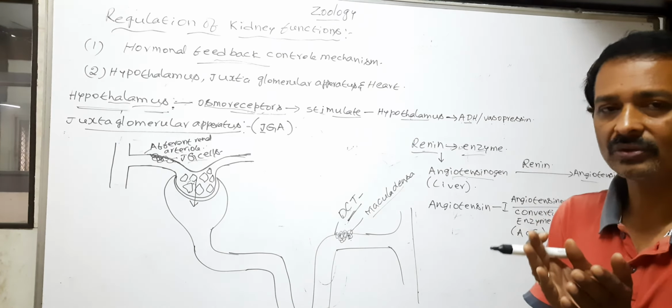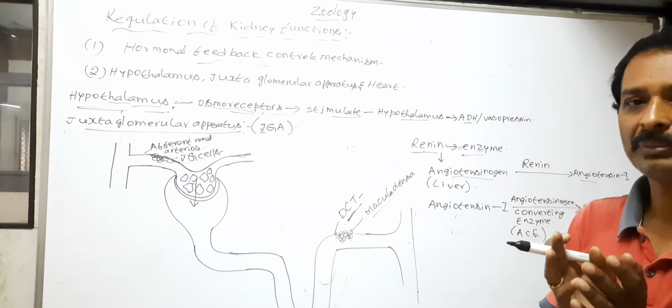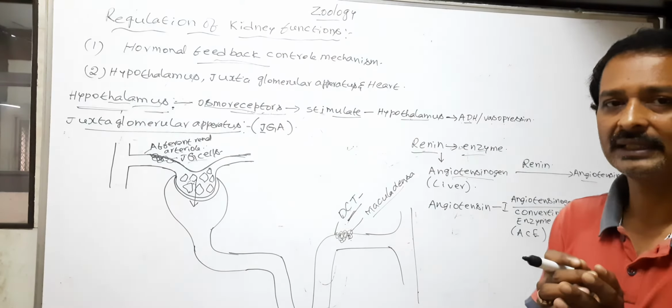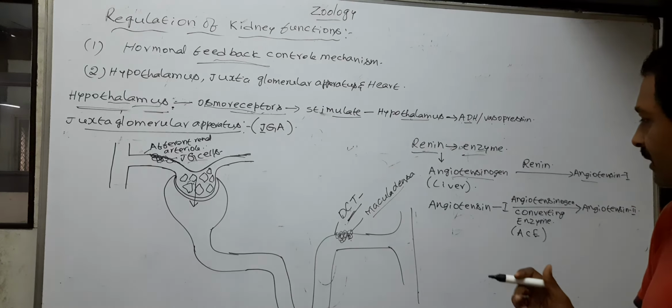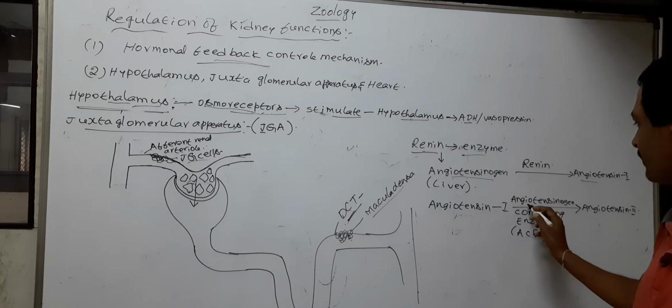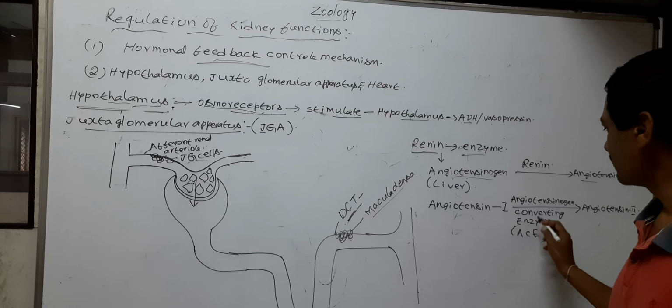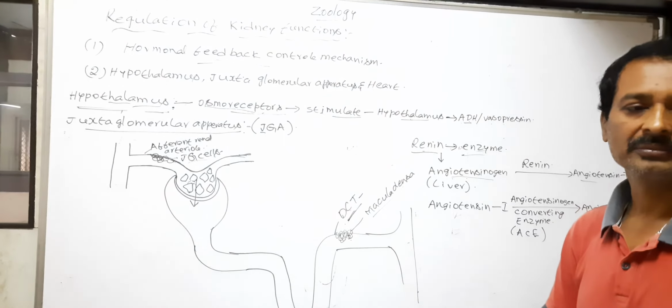So the blood capillaries of the lungs and kidneys possess a large amount of angiotensin converting enzyme.